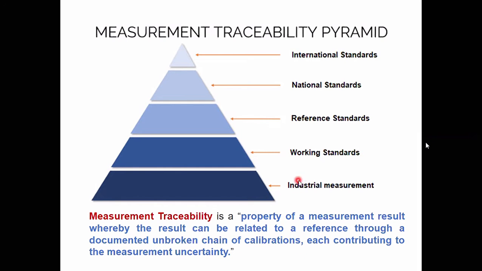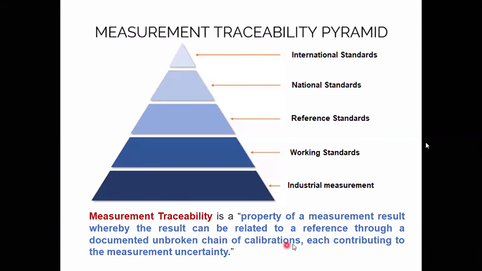Unbroken chain means that the industrial measurement is traceable to the working standard, that standard is traceable to the reference, that is the national standard, and finally the international standard. So whenever you calibrate an ammeter, even in your lab or in practical industry, you are actually calibrating it with respect to some international standard, and that is called traceability.